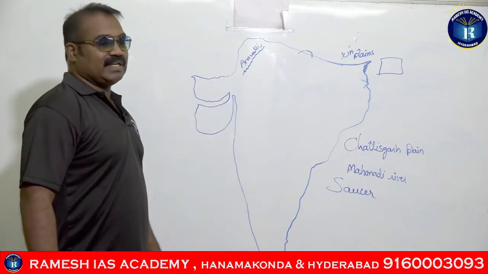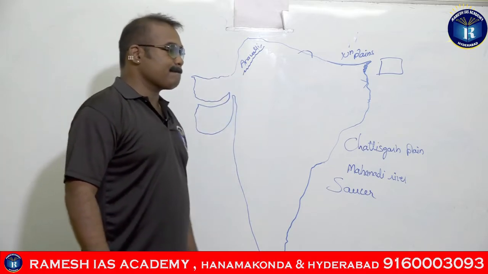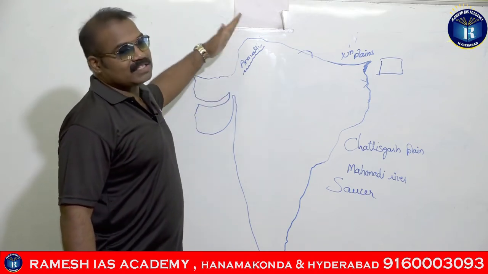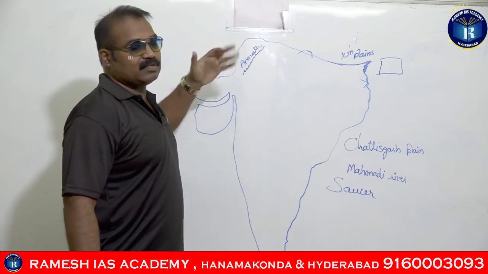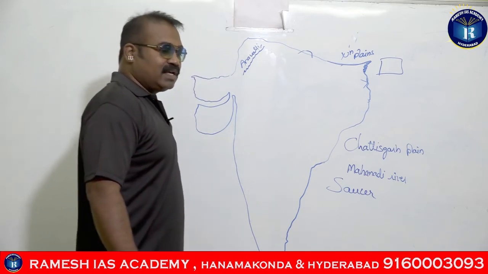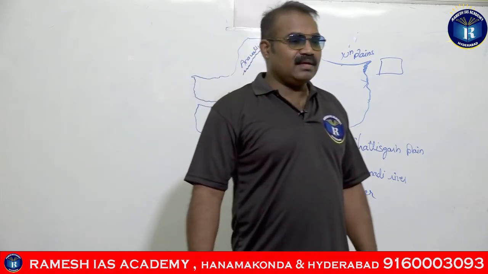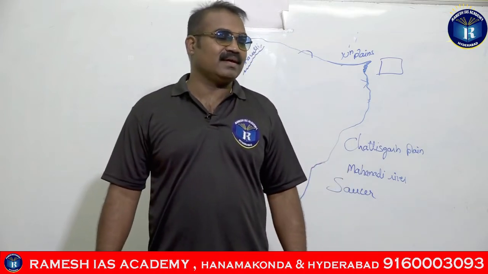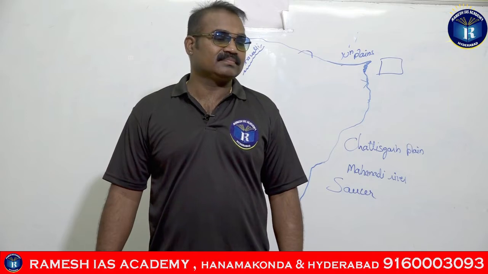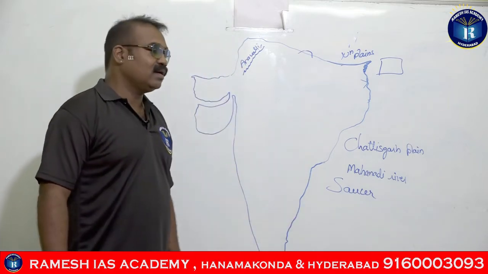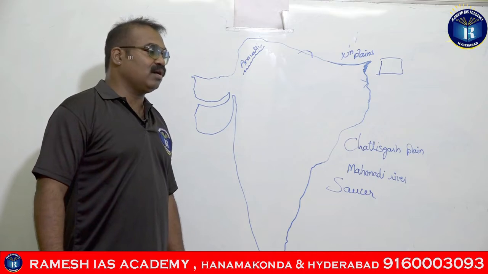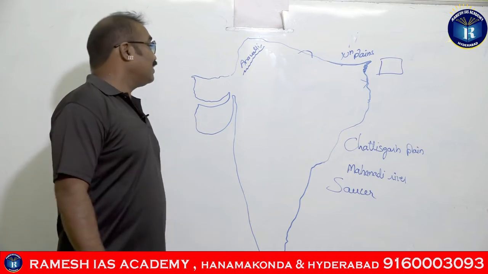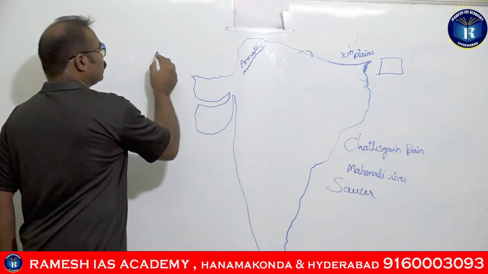Number one, the Arawalis. They are present to the northwestern side of the peninsula, and we have seen the other day that the Arawalis are the oldest fold mountains of the world. They are also called relic or remnant mountains, and they run for 800 kilometers.